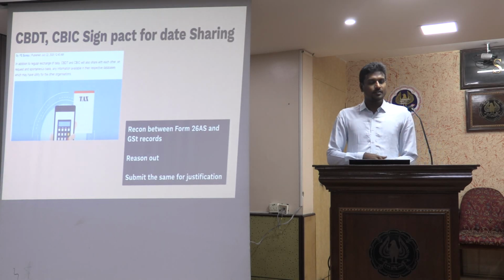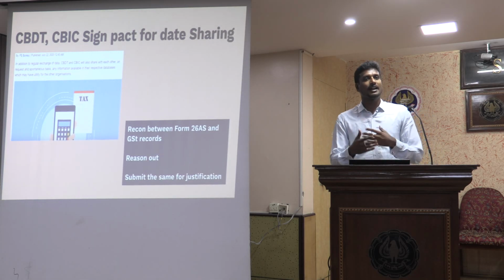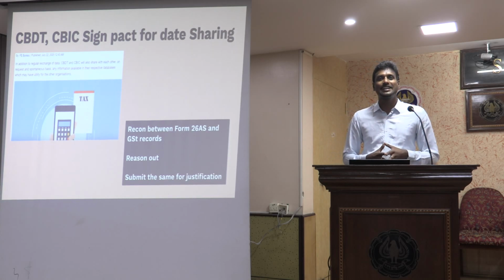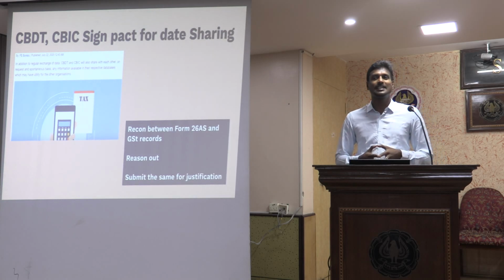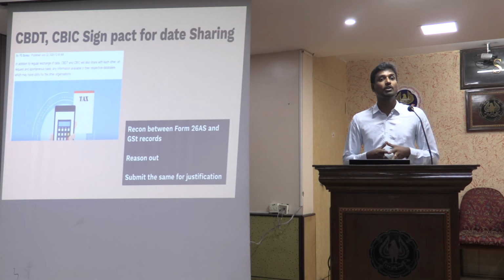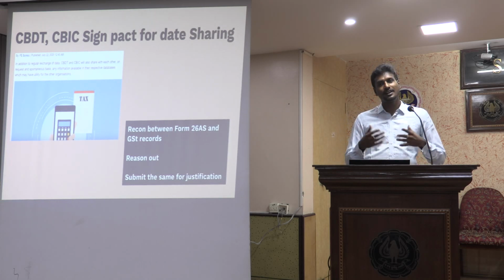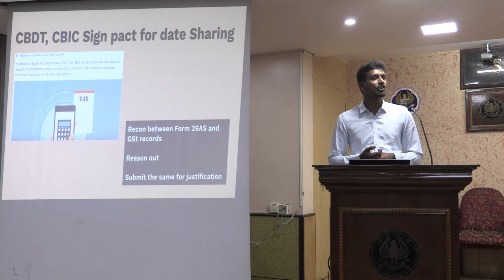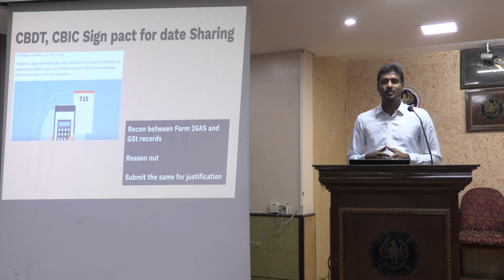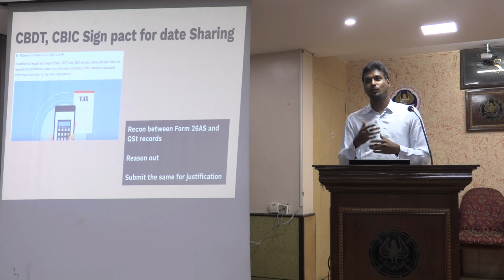So we all know that CBDT and CBIC have signed a kind of contract or arrangement between them for exchange of data from the GST database to income tax and from the income tax database to GST. So there could be a lot of differences between the turnovers. If I see AIS, the turnover reported under GST is also coming under Form 26AS of the AIS. So definitely there will be differences between the GST turnover and the income tax turnover for various reasons. It could be exempt turnover, taxable turnover, RCM turnover, composition turnover, various reasons.